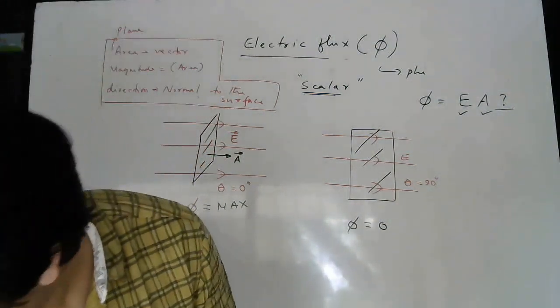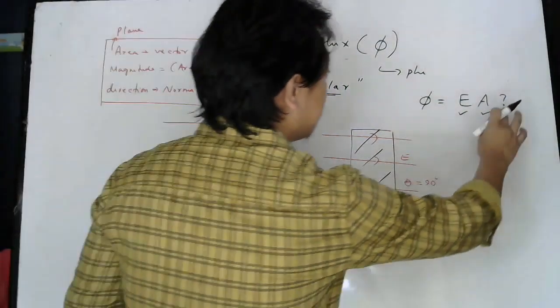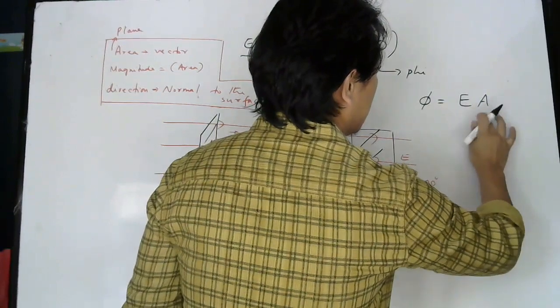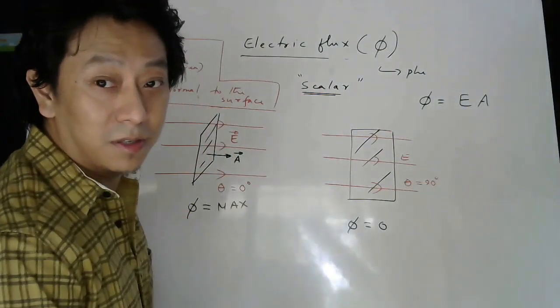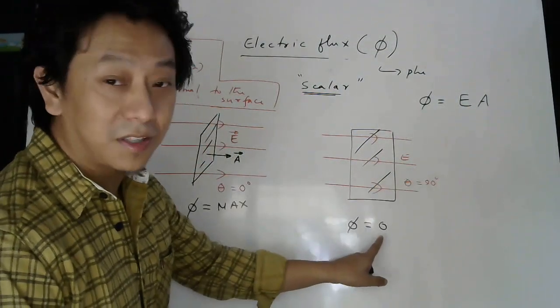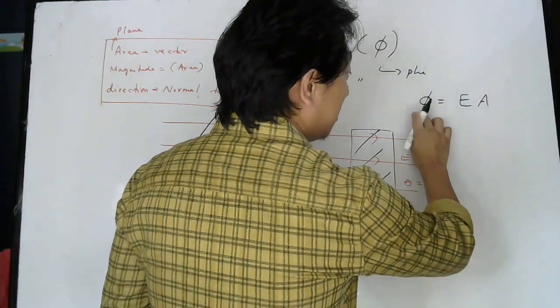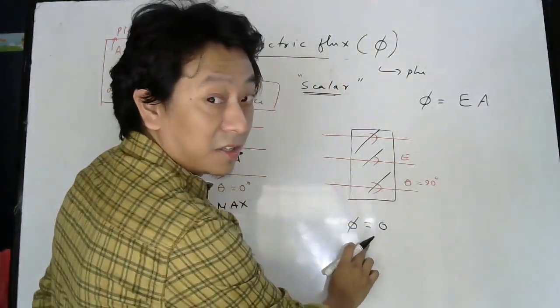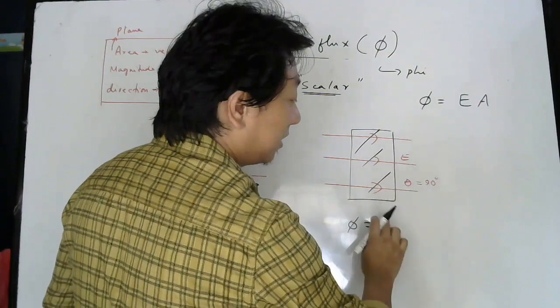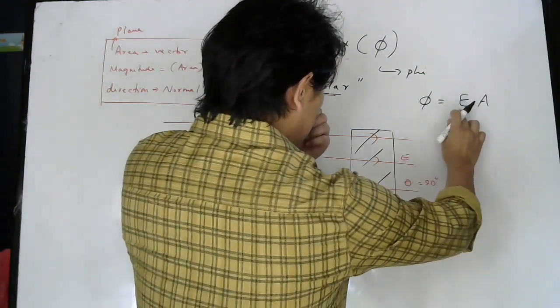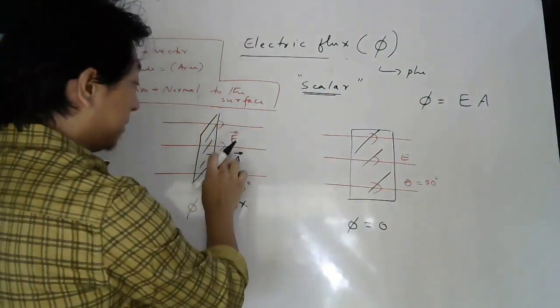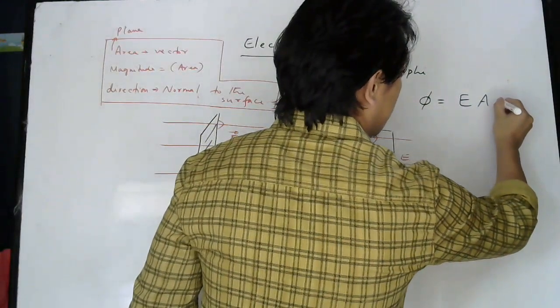So now you have found what you should put here. Sine or cos? When the angle is 90 degree, flux is 0. So this should be 0 when the angle is 90 degree. Angle between whom? This E bar and this A bar. So you must put cos or sine?